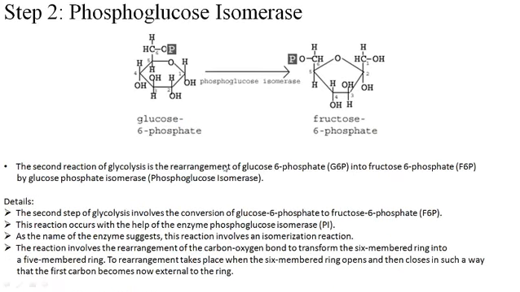Now if you talk about the second step of glycolysis, which is an isomerization reaction, glucose 6-phosphate is converted into fructose 6-phosphate with the help of the enzyme phosphoglucose isomerase. This is a typical isomerization reaction where only the functional group of glucose 6-phosphate, which is an aldehyde group, changes into the ketose group present in fructose 6-phosphate. So nothing is happening except the change in the functional group, that means aldehyde to ketone.